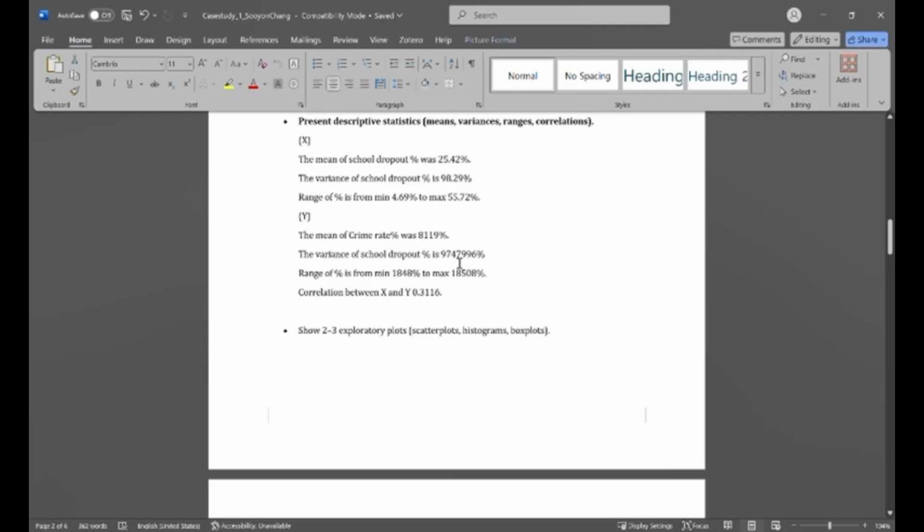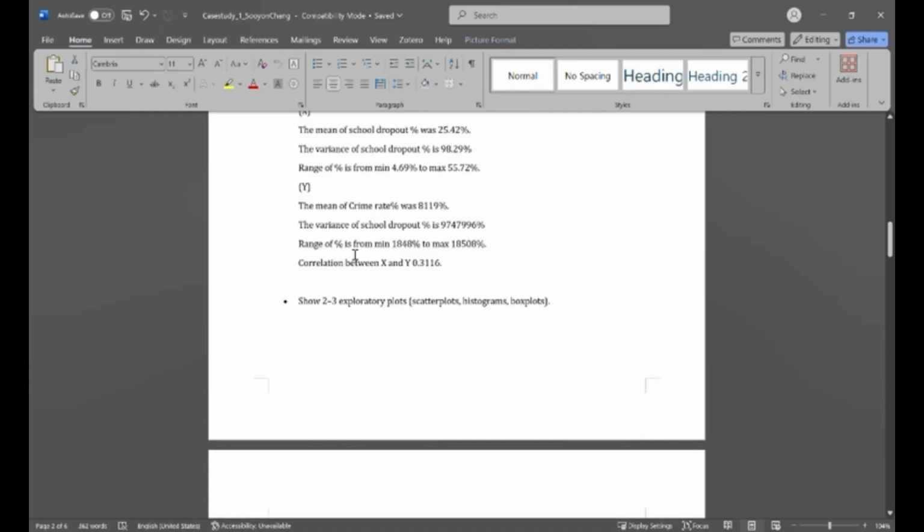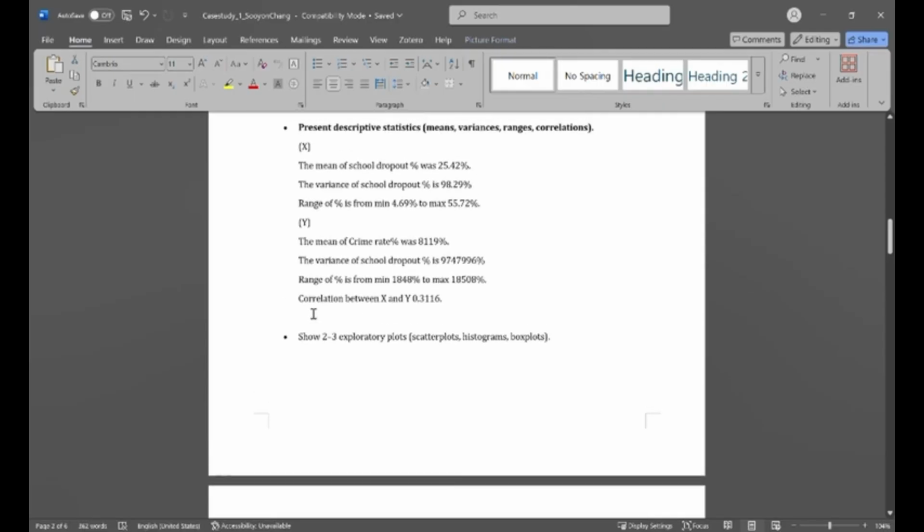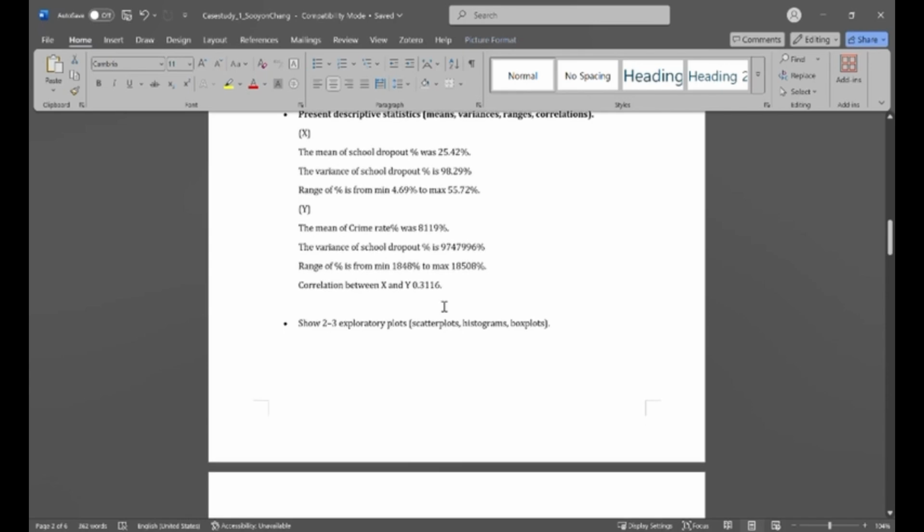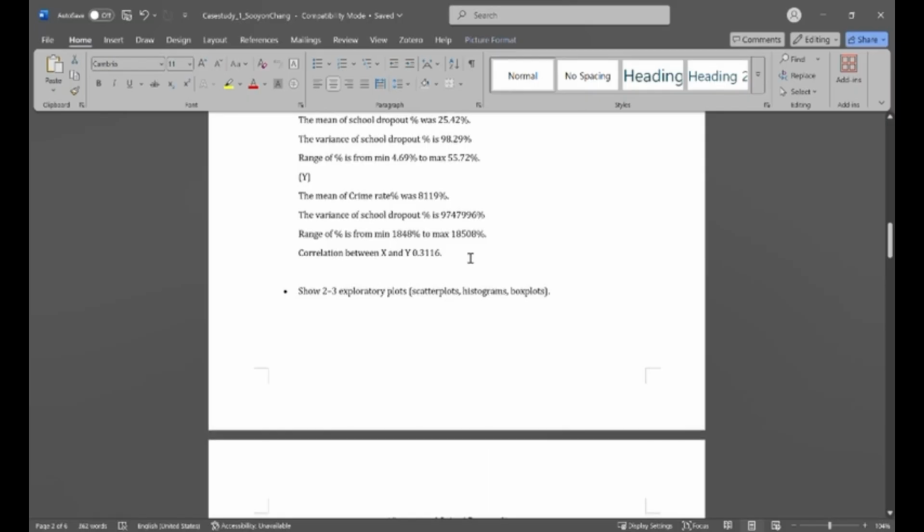The variance was 974.7996%, and the percentages range from a minimum of 1848 to 18508%. The correlation between X and Y was around 0.3116, which indicates that there is a correlation, but not a very strong one.